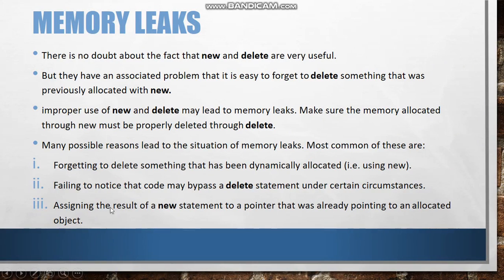And the third one is assigning the result of a new statement to a pointer that was already pointing to an allocated object. This means that if we point the same pointer to a new object, while it previously pointed to an object allocated by new, there can be a possibility of memory leak. So these are the three most common mistakes that we can make, because of which the memory can be leaked or can be accessed by others.